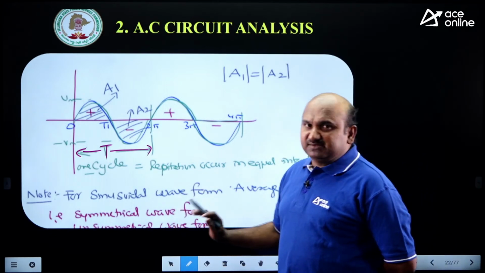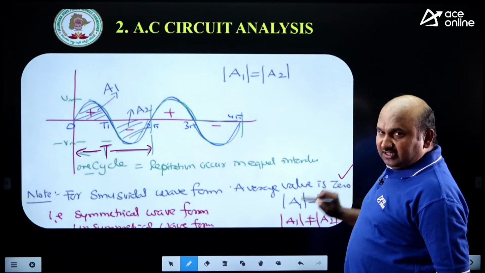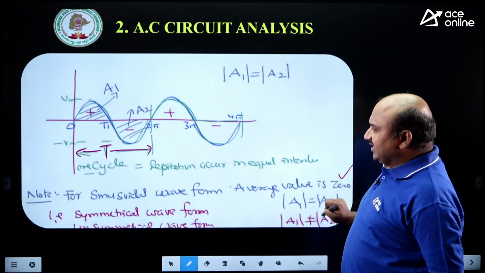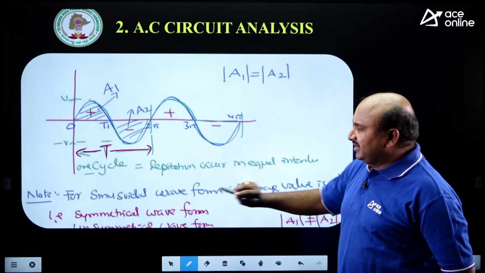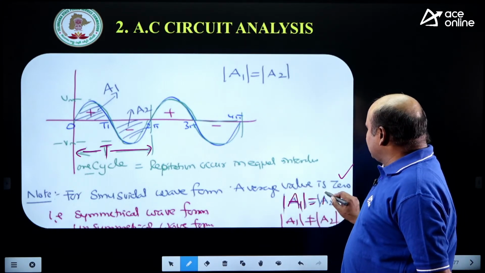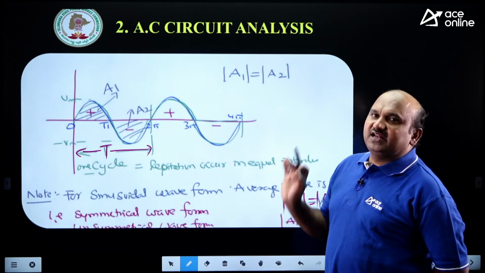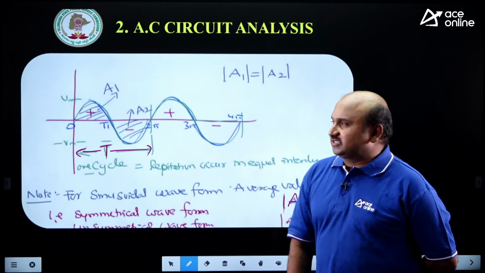And if it is an unsymmetrical waveform, then definitely the area under the positive half cycle is not equal to the area under the negative half cycle. For a symmetrical waveform, the area under the positive half cycle should always equal the area under the negative half cycle. Then the average value is equal to 0 for symmetrical waveforms, right?